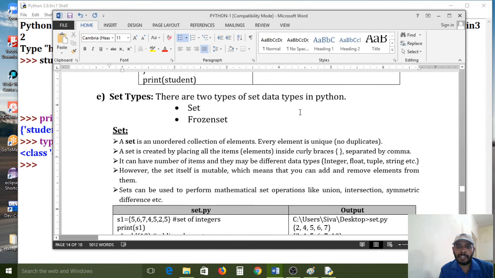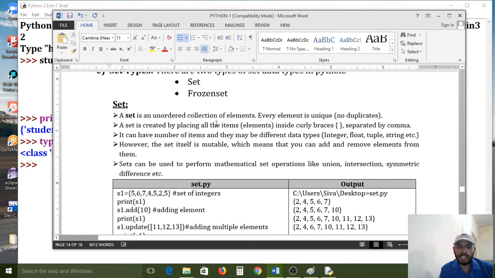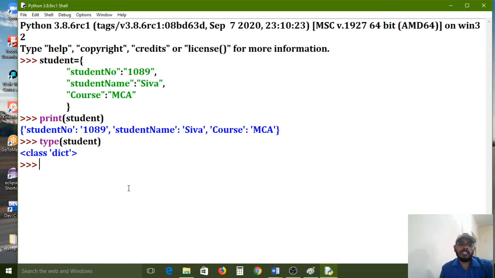Now set types. There are two types of set data types in Python. First one is set and second one is frozen set. A set is an unordered collection of elements. Every element is unique. So all of you carefully observe. What is the difference between list and set?